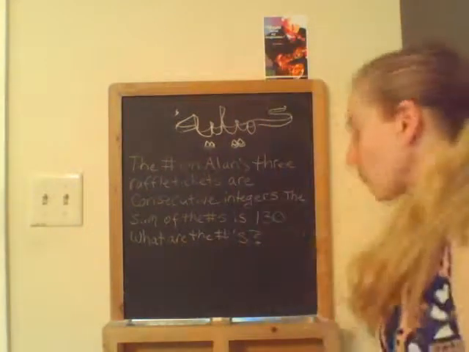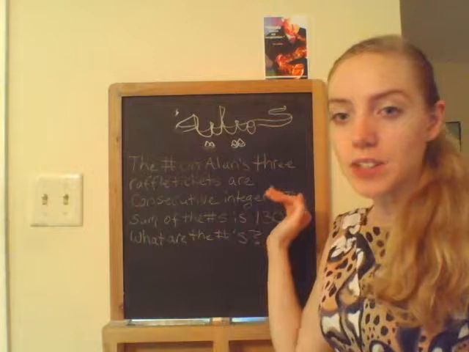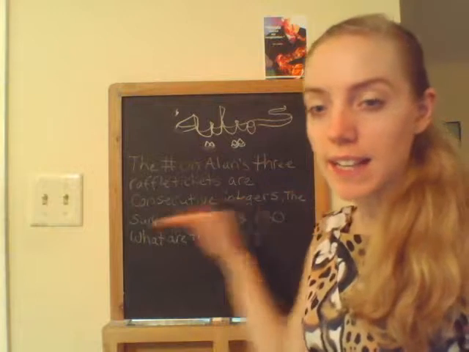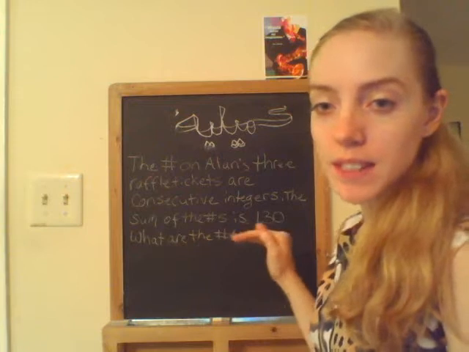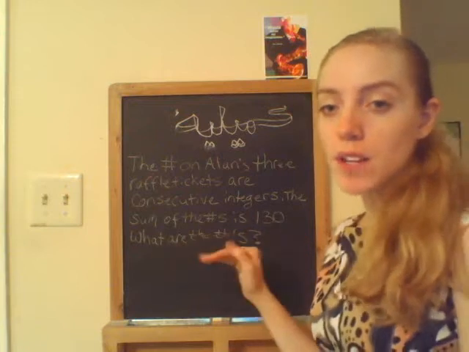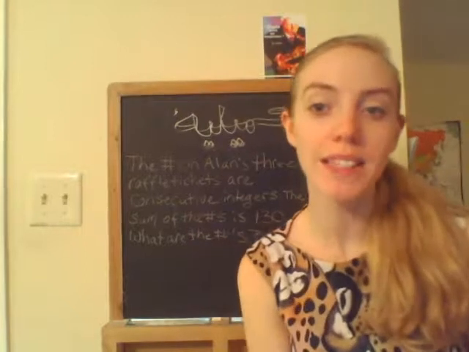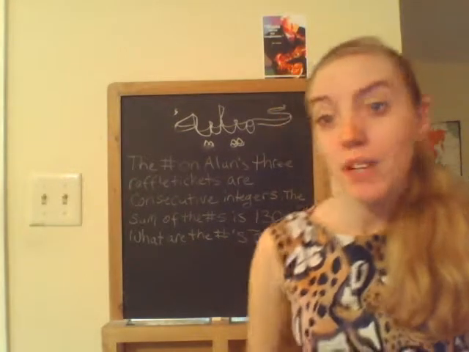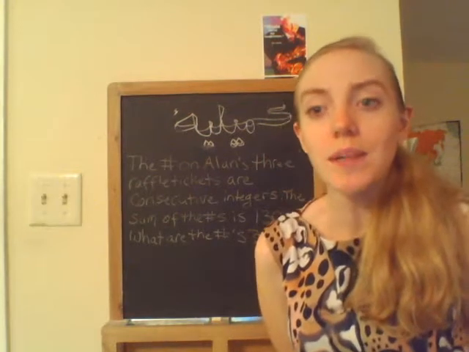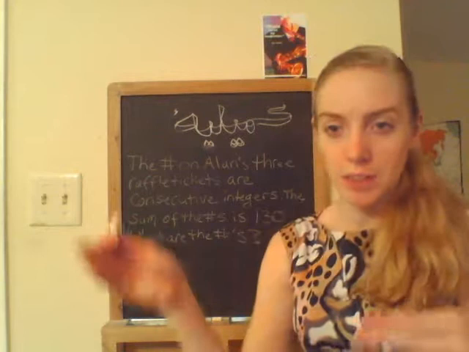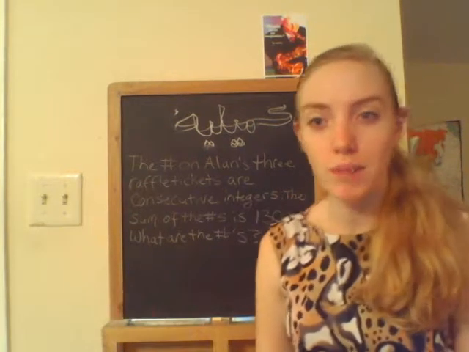So this one here is a pretty easy one. The numbers on Alan's 3 raffle tickets are consecutive integers. The sum of the 3 numbers is 130. What are the numbers? This is a good way that you can play this game on your friends. You can say, I've got 3 raffle tickets and they're consecutive numbers, and their sum is this. Okay, so what raffle ticket numbers do I have?